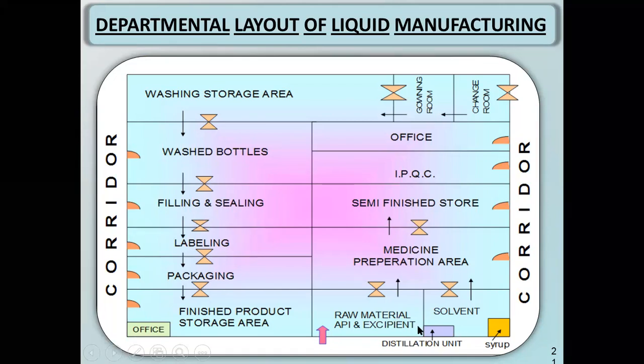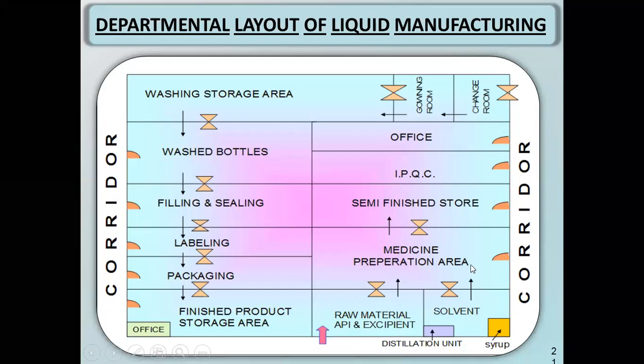Then for the preparation of your liquid dosage form, first of all you have to take your raw material, which is tested by your quality control lab. The excipients and your drug will be collected at one place, and your solvent and vehicle will be collected at another place. Then the preparation area is there, where your product will be prepared.